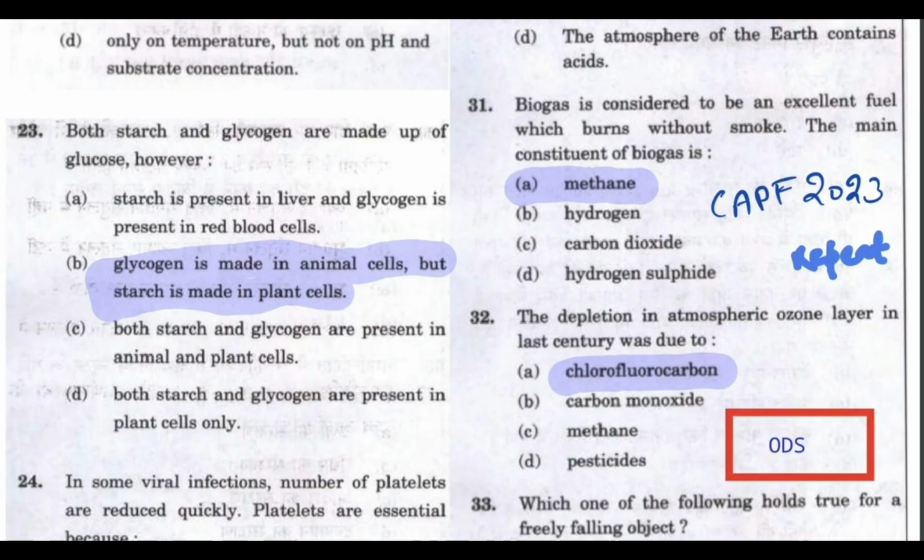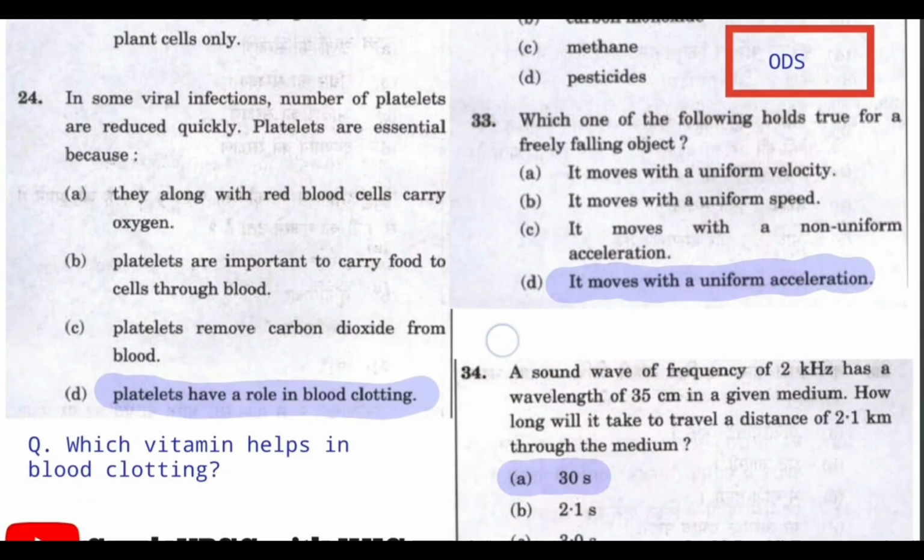For the next question, both starch and glycogen are made up of glucose. However, how are they different? So glycogen is made in animal cells, but starch is made in plant cells, and the primary function of both of these is to store energy. So just remember this: glycogen in animal cells and starch in plant cells, and the main function of both is to store energy. Let's see the next question.